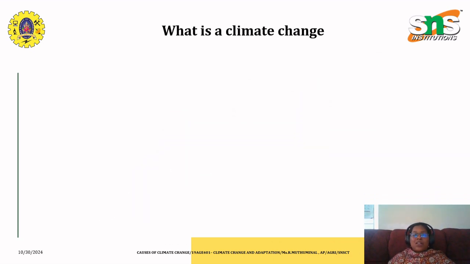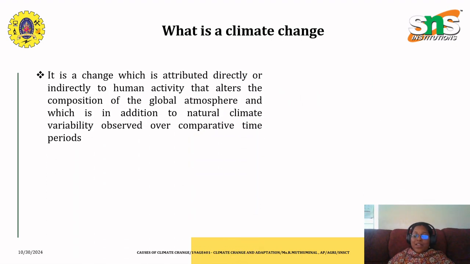Today we'll have a basic introduction to what is climate change. Everyone would have heard about climate change and its impact, I hope so, right? It is a change attributed directly or indirectly to human activity, which alters the composition of the global atmosphere, in addition to the natural climate variability observed over comparable time periods.